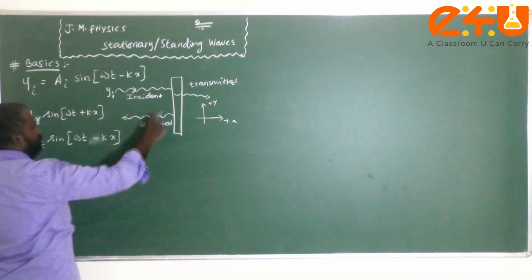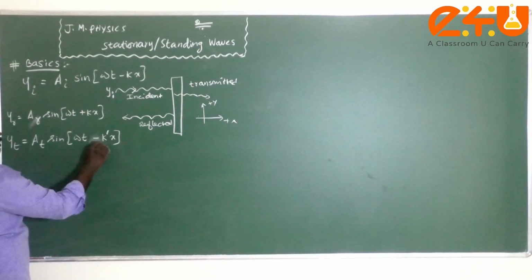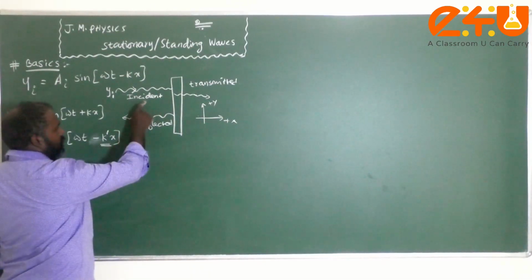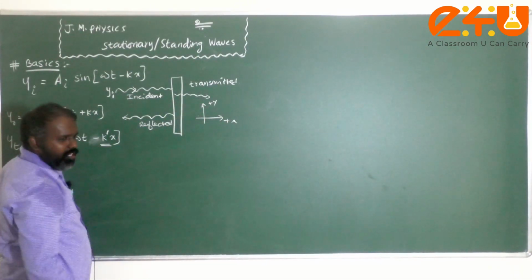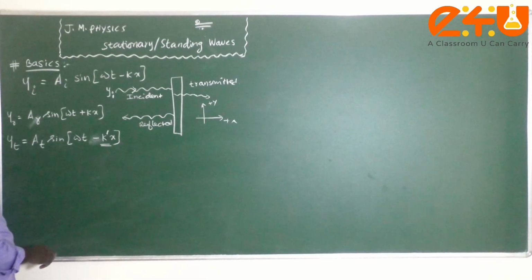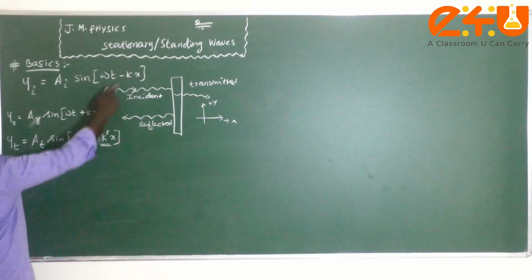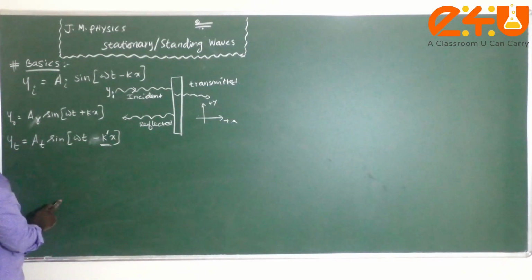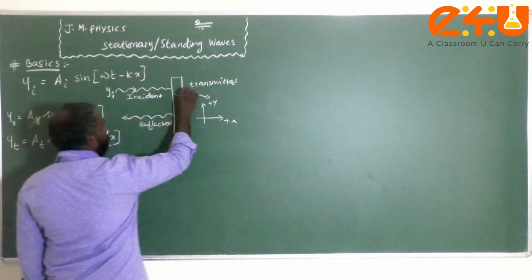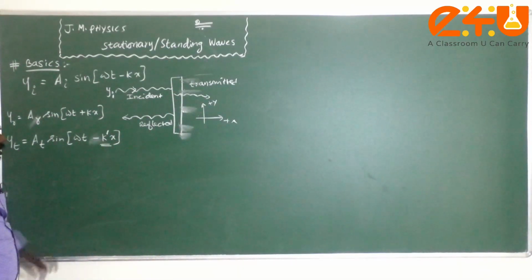But please see, children, whenever a wave travels from one medium to another medium, there will definitely be a change in wave number. So the wave number will not remain the same for the incident wave and the transmitted wave. That is the main thing you have to keep in mind. In reflection, since it takes place in the same medium, the k value remains the same for the incident and reflected waves. But the transmitted wave is in some other medium, so for that the k value changes.